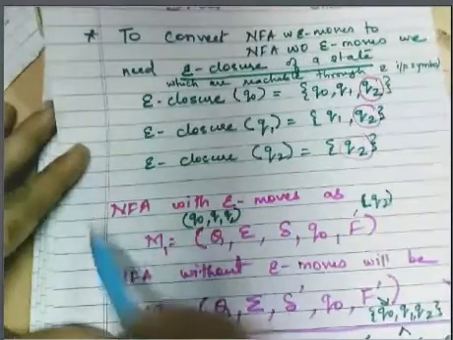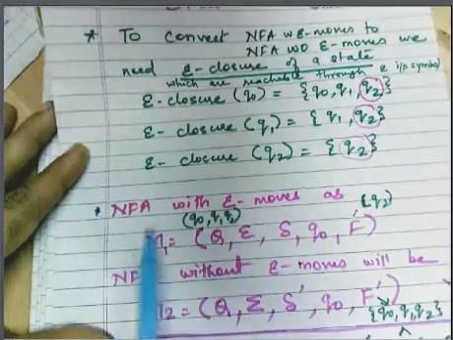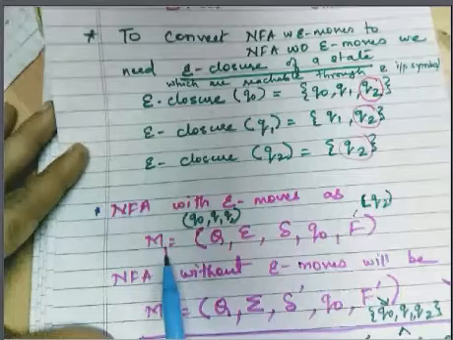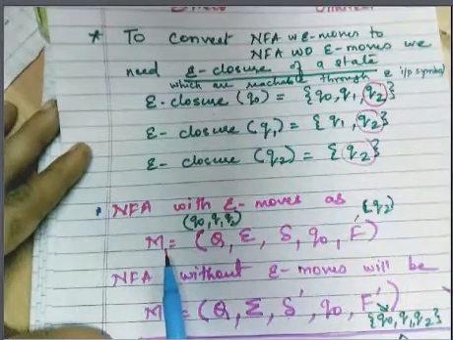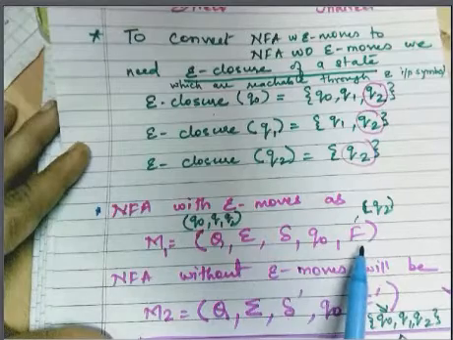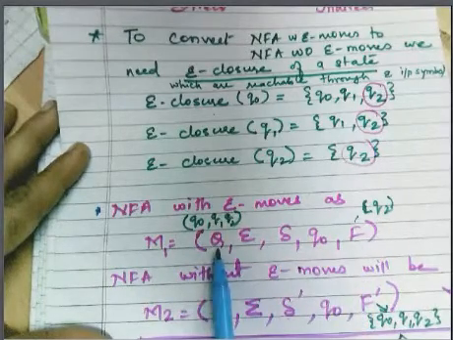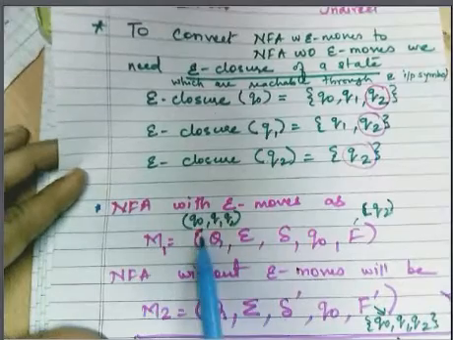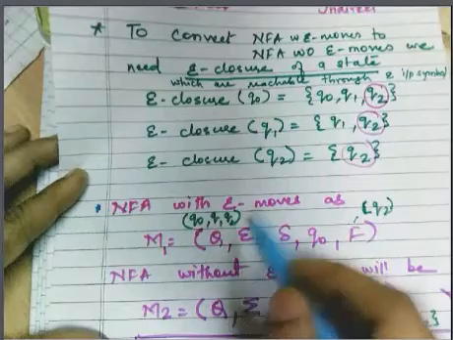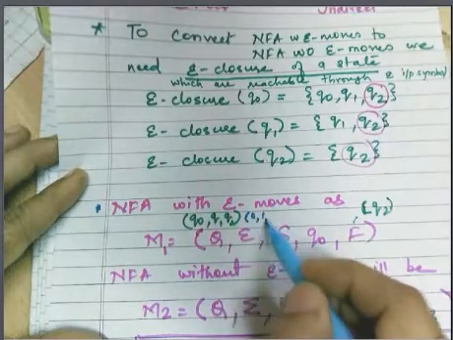Now, we are representing NFA with epsilon moves or epsilon transition as machine M1, for example, Q, alphabet, delta, q0 and F. What was our Q? As we have seen, we had three states, q0, q1, q2. Our alphabet was 0, 1 and 2.